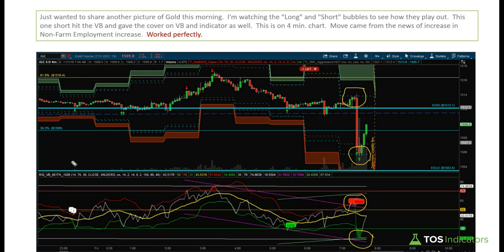I'd like to thank Keith once again for all your detailed explanations, patience, charts, all of that good stuff. I really appreciate it. Here's some trades, just some live screenshots that he shared. And so this was your really nice, perfect overlap with our bullish signal and also just our volatility box line.